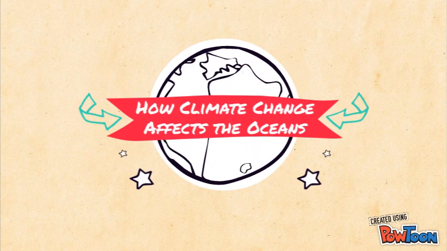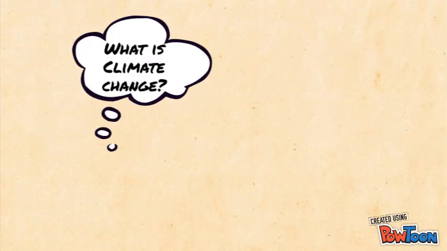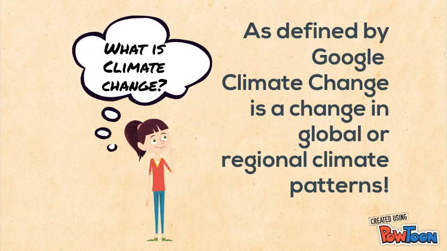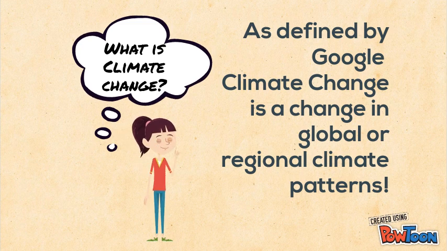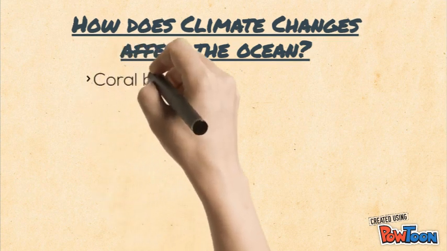Hi, today I'm going to talk about how climate change affects the oceans. What is climate change? Climate change is the change in climate pattern. This relates back to climate, which is basically the weather in a certain area over a long period of time. How exactly does climate change affect the oceans?